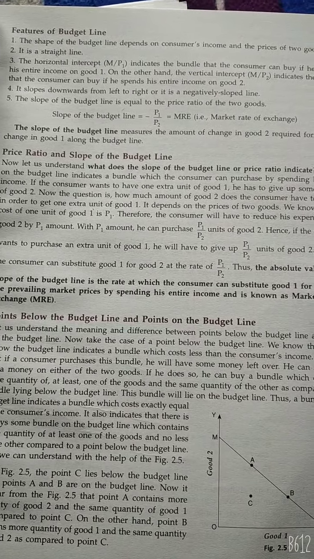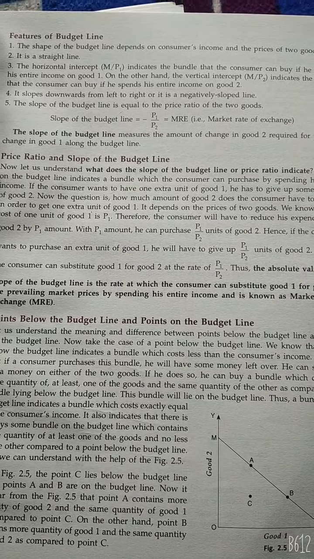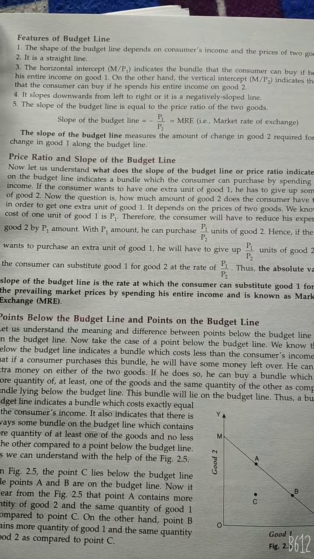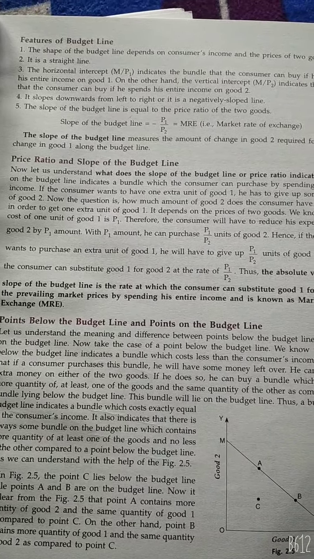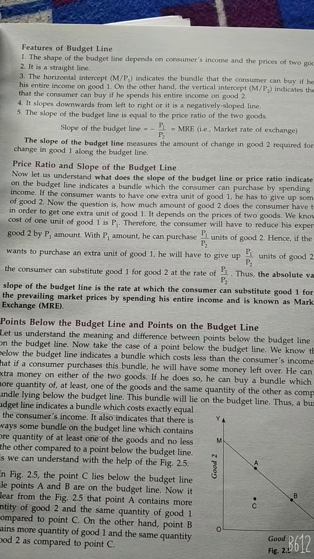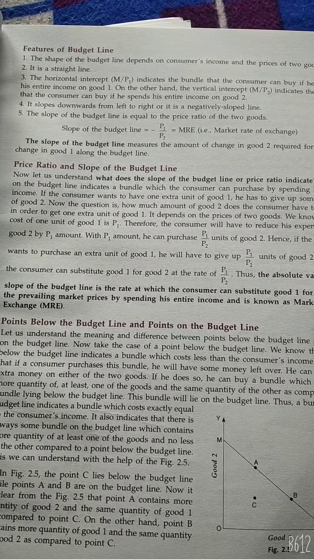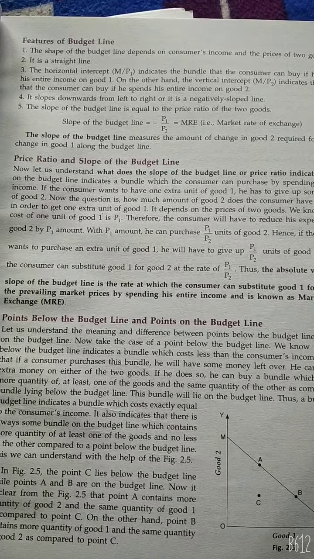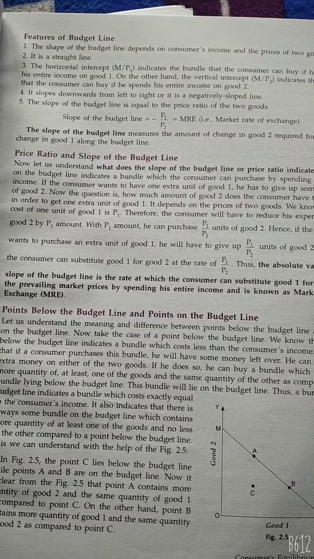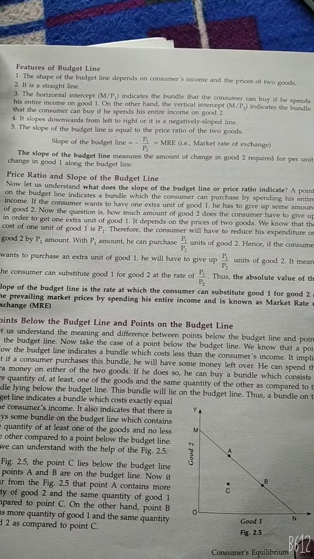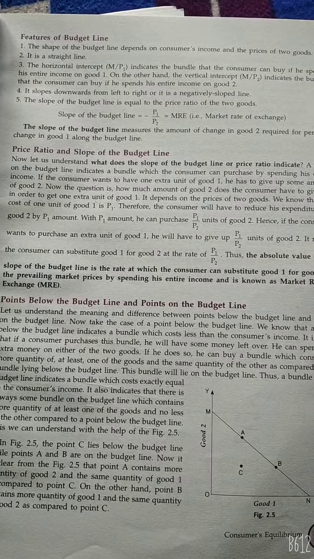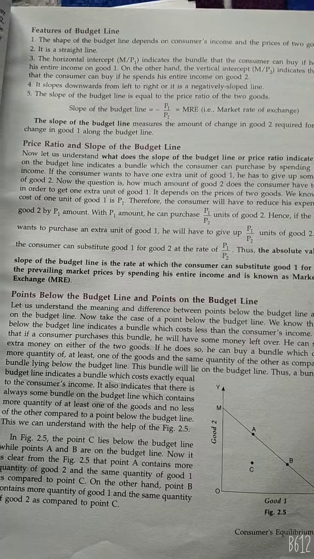Fourth, it slopes downward from left to right, or it is a negatively sloped line. And fifth, the slope of the budget line is equal to the price ratio of the two goods, meaning the slope of the budget line is P1 upon P2, that is the market rate of exchange. The slope of the budget line measures the amount of change in goods 2 required per unit change in goods 1 along the budget line.